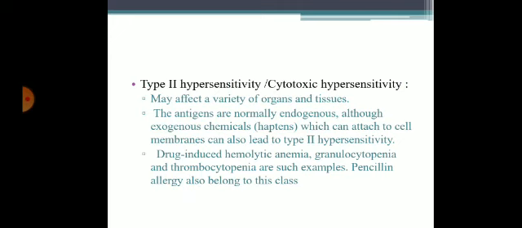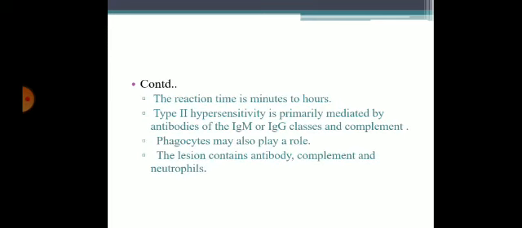Coming to type 2 hypersensitivity or cytotoxic hypersensitivity reaction. It affects a variety of organs and tissues. Antigens are normally endogenous, although exogenous chemicals which can attach to the cell membrane also lead to hypersensitivity reaction. Drug-induced hemolytic anemia, granulocytopenia, and autoimmune thrombocytopenia are examples. The reaction time may occur in minutes to hours.